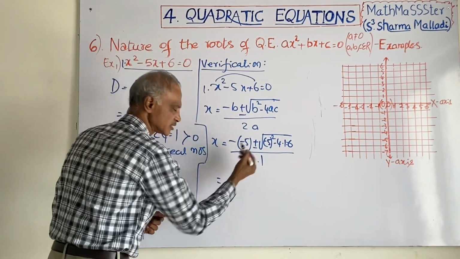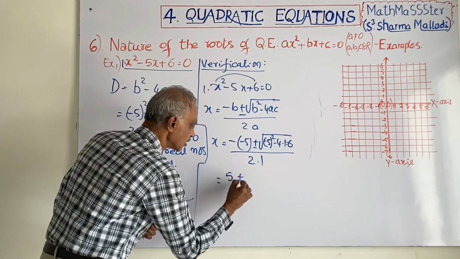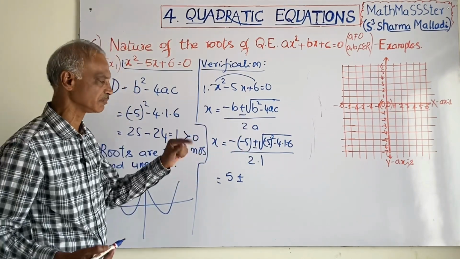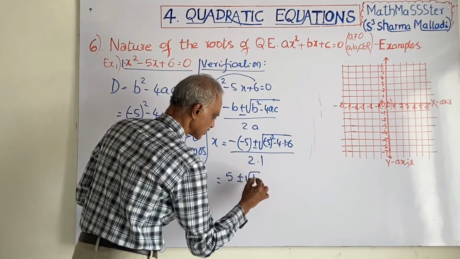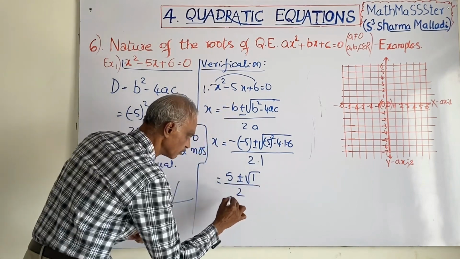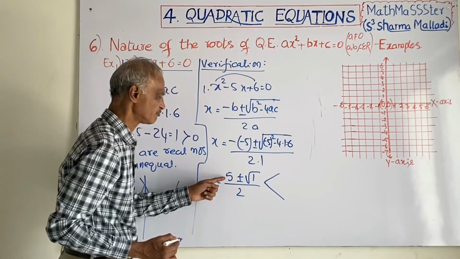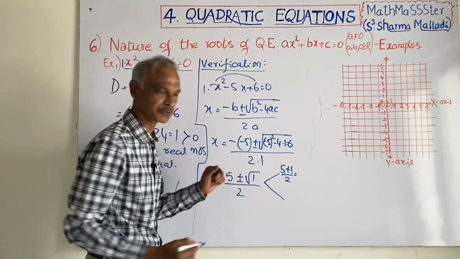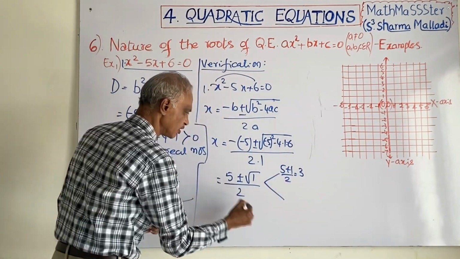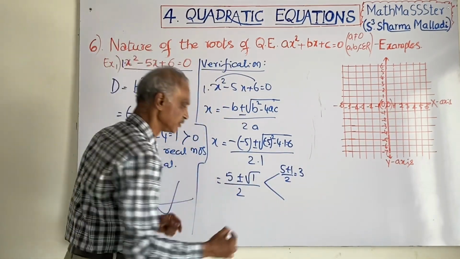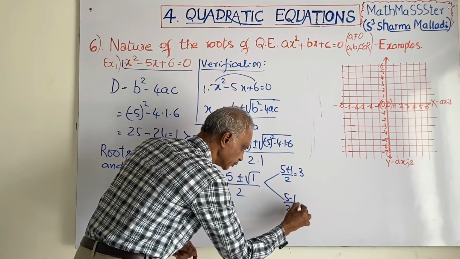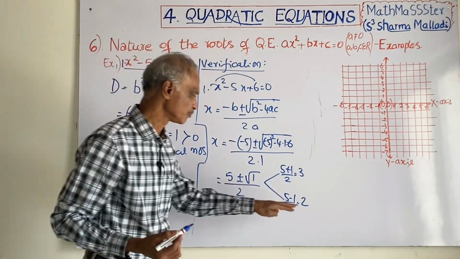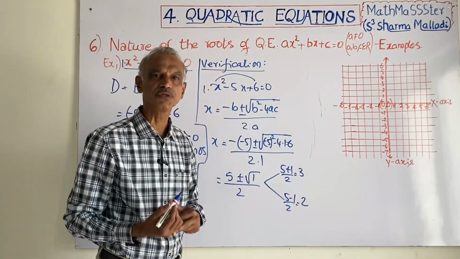We can find out: minus into minus, plus 5 plus or minus root of 25 minus 24. Minus 5 square means 25. 25 minus 24 means plus or minus 1 by 2. We can write 5 plus 1 by 2 means 6 by 2 means 3. And what is the other root? 5 minus 1 by 2, 4 by 2 means 2. We got two roots. They are real numbers and unequal to each other.